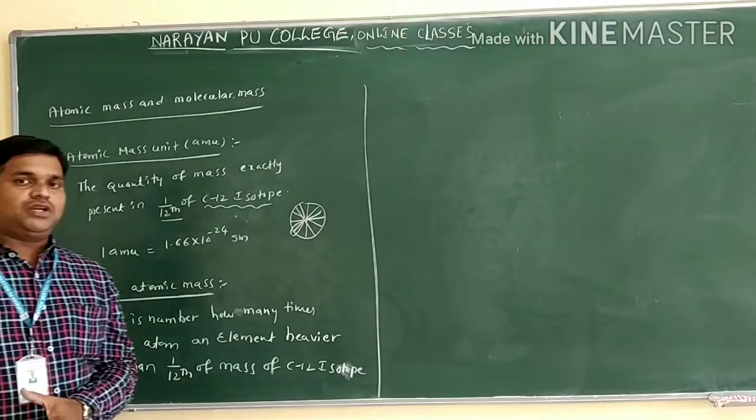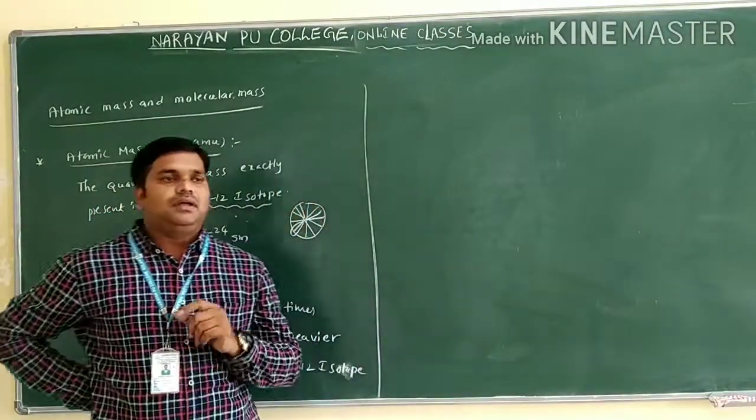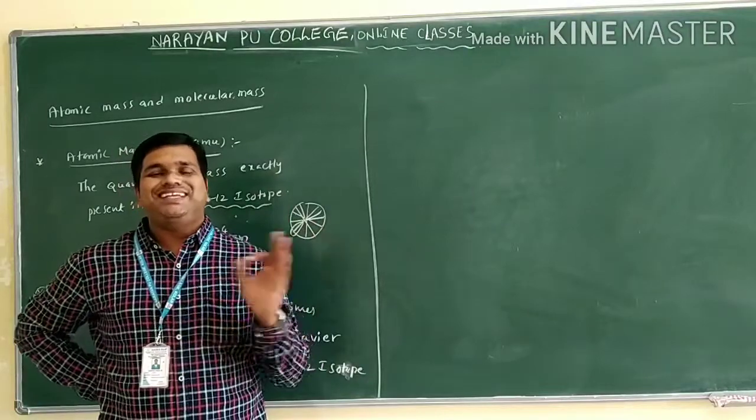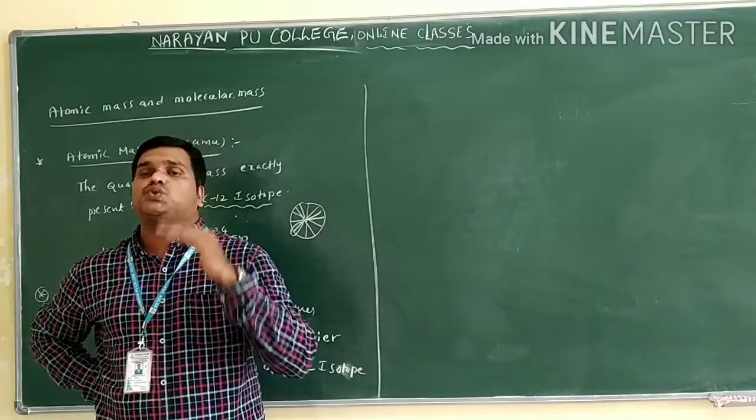Suppose you know the weight of hydrogen is approximately, in 1 mole, what? 1 gram of hydrogen is heavier than 1/12 of the mass of C12 isotope.